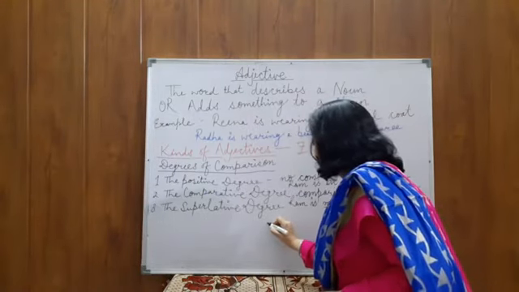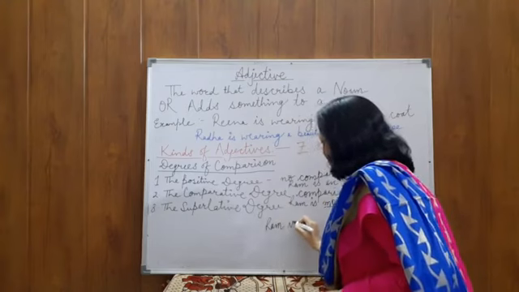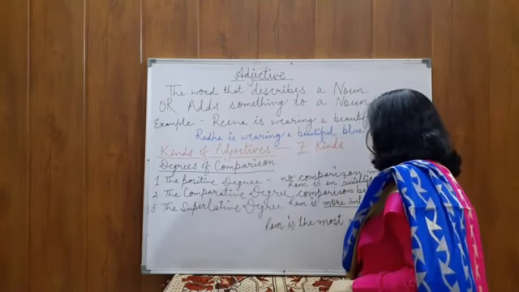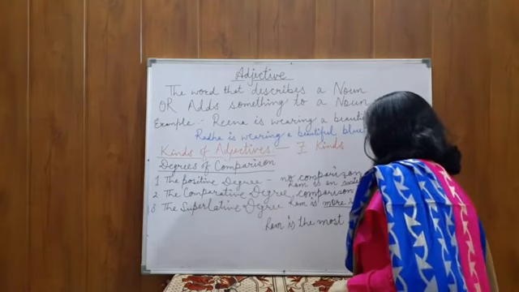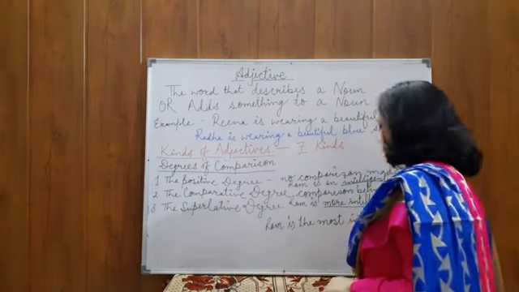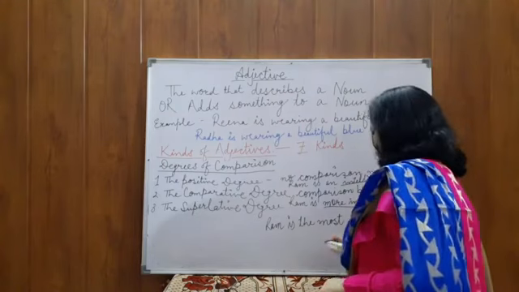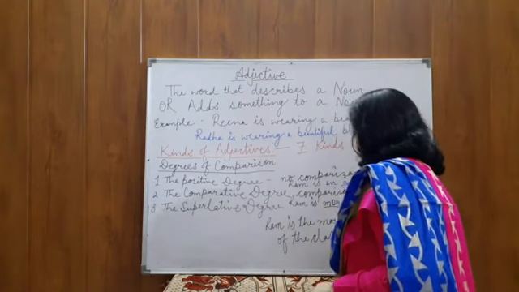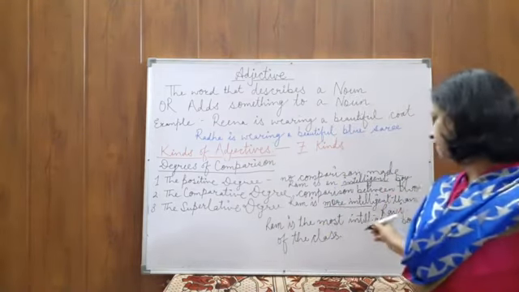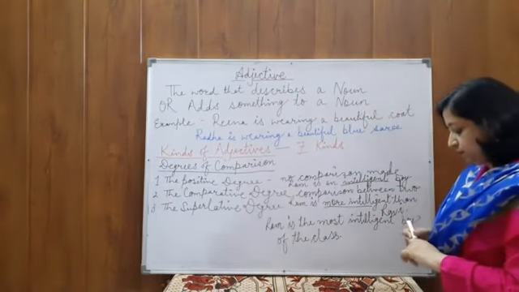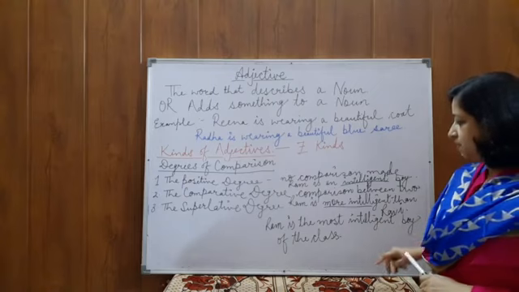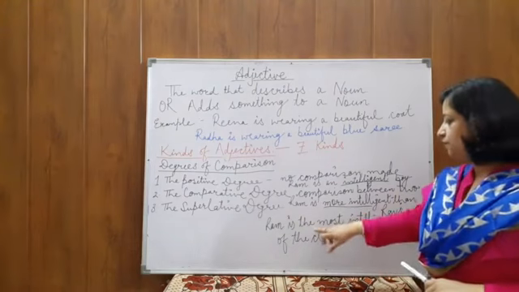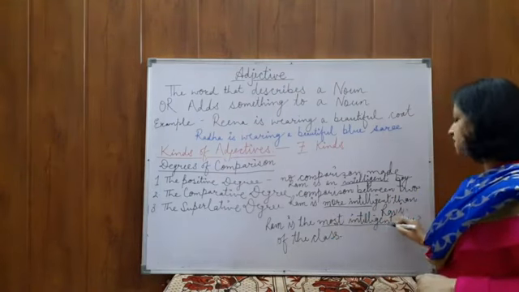The example will be: Ram is the most intelligent boy of the class. This shows that there is not a comparison between the two people, but we are talking about the best in the whole class. So we have used this most intelligent, that is a superlative degree.